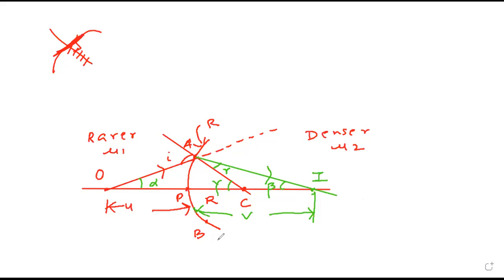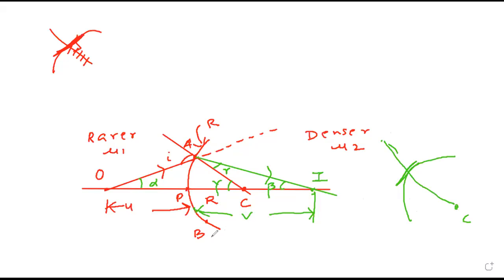Diagram everybody has followed? And this why PC is R, that also followed? This is part of a circle, so if I take a small part, it will behave like a tangent. So this is nothing but the normal, which means radius. Radius will pass through center. Therefore PC equals R. Clear?